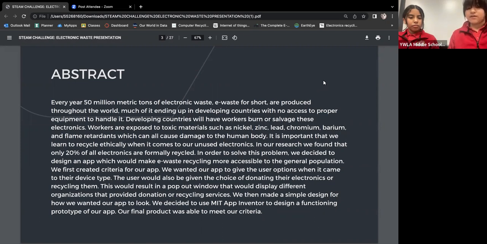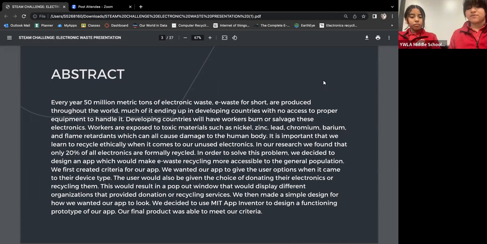In our research, we found that only 20% of all electronics are formally recycled. In order to solve this problem, we decided to design an app which would make e-waste recycling more accessible to the general population. We first created criteria for our app. We wanted our app to give the user options when it came to their device type. The user would also be given the choice of donating their electronics or recycling them. This would result in a pop-out window that would display different organizations that provide donation or recycling services.